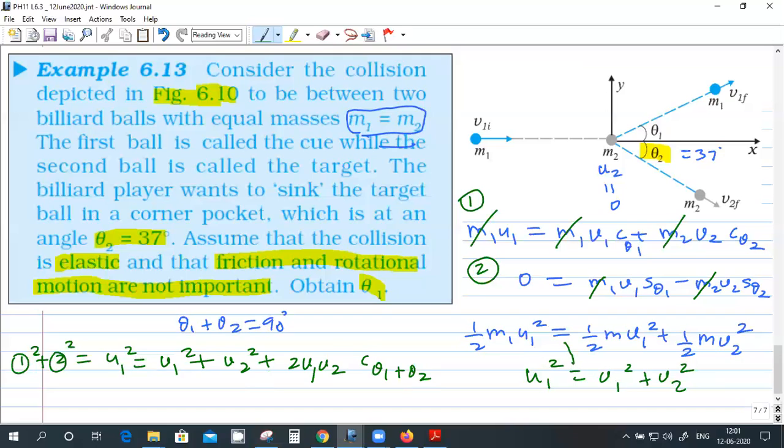Right? Okay, so I'm comparing these two.